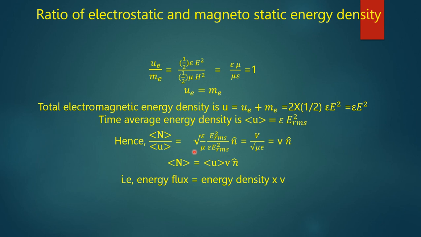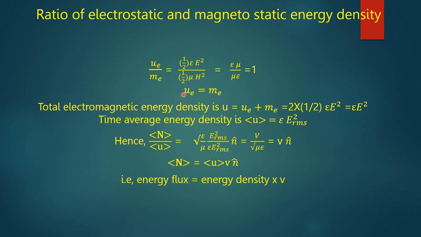Next we find the ratio of the electrostatic and magnetostatic energy. We know the density of the electrostatic energy is equal to half epsilon E squared, and the magnetostatic energy density is half mu H squared, and H is equal to E by mu, and also we know that E squared by E squared times mu by epsilon is equal to 1.